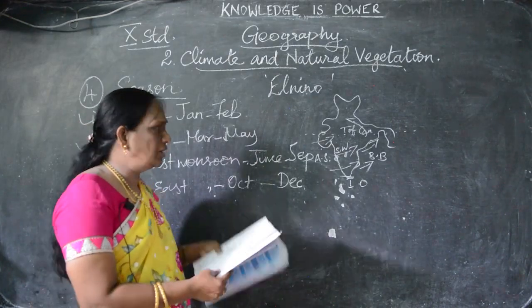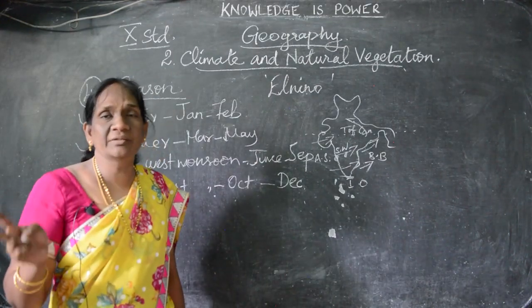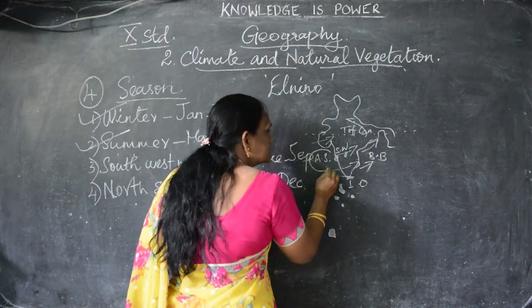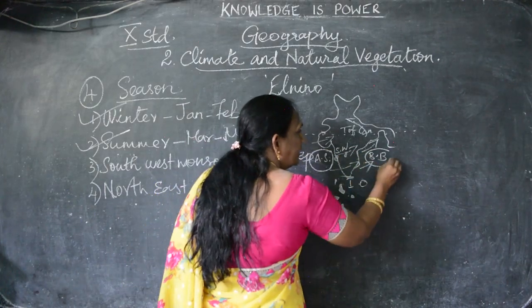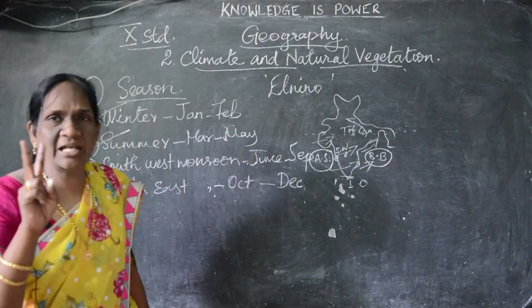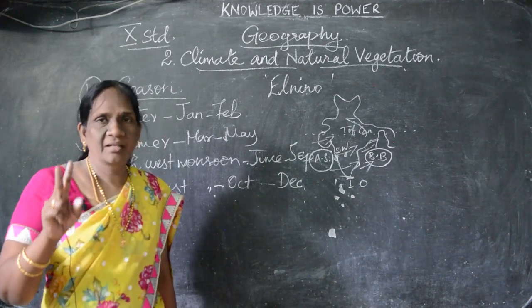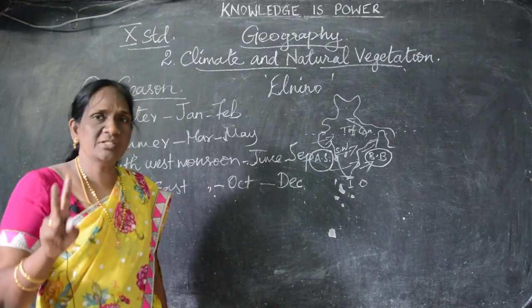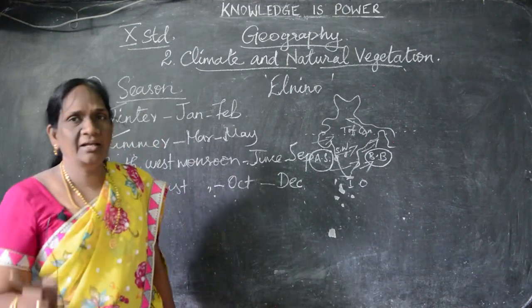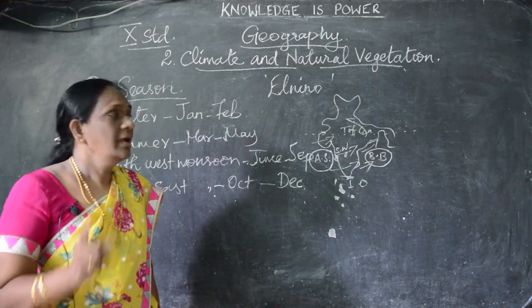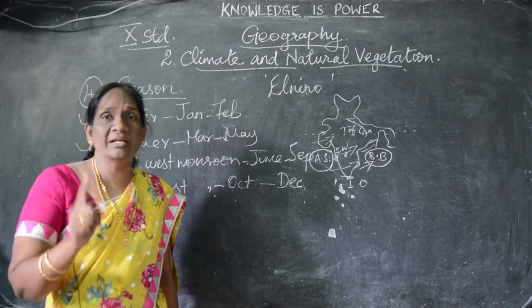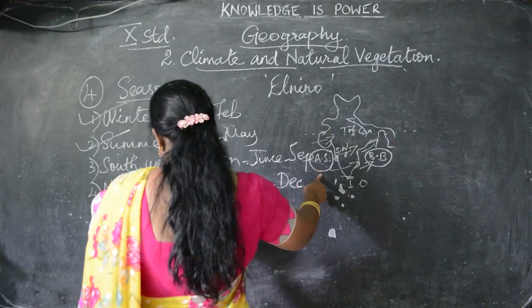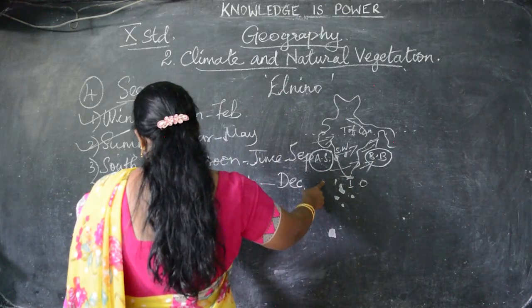Okay, and there are two branches in this southwest monsoon season. One is the Arabian Sea branch and another one is the Bay of Bengal branch. How many branches are there? Two branches. And from this Arabian Sea branch only we are getting much rainfall, heavy rainfall.